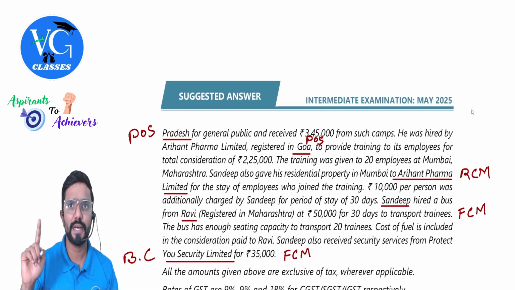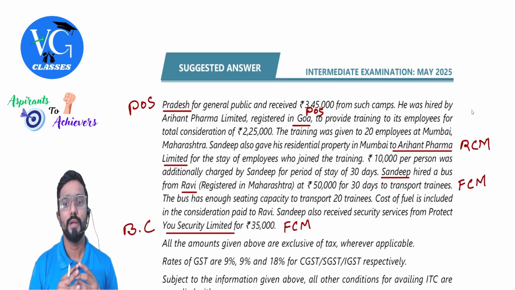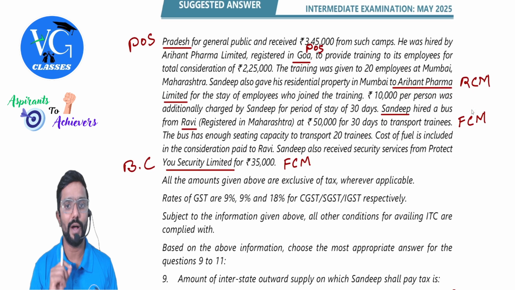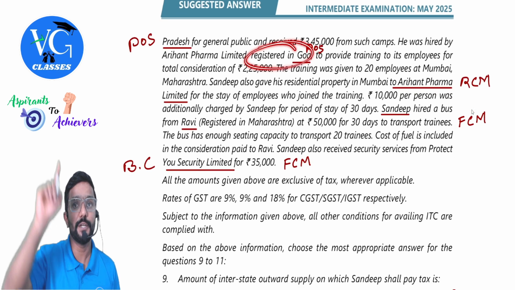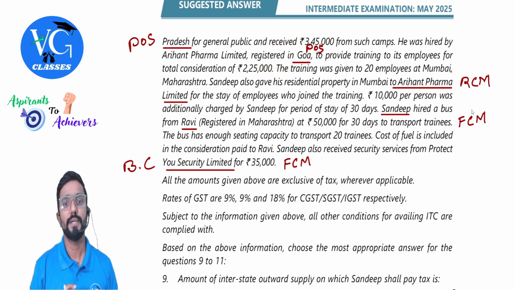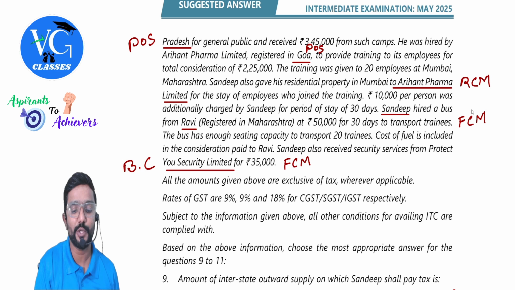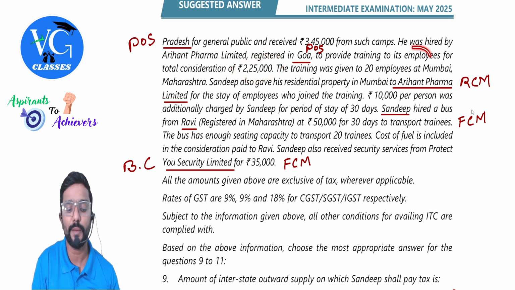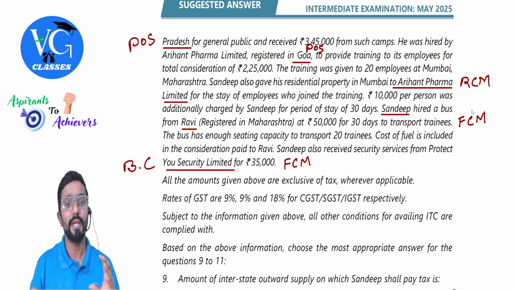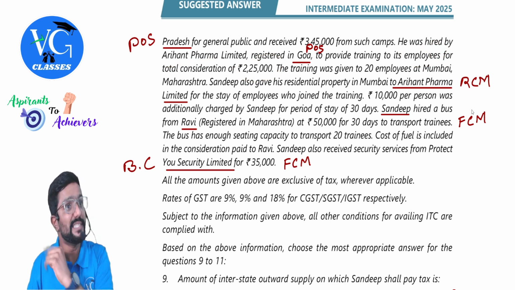Uttar Pradesh. Correct? He was hired by Ariant Pharma Limited, registered in Goa. The recipient is registered in Goa. To provide training to its employees for a total consideration of 2,25,000. Guys, training services to the employees of whom? Ariant Pharma. See here, it is a B2B supply.